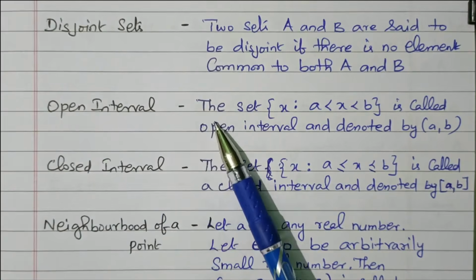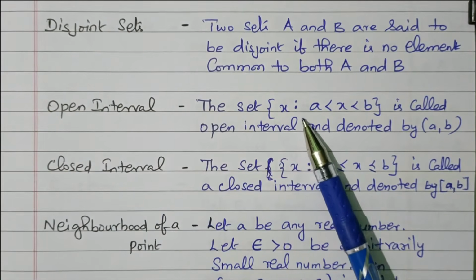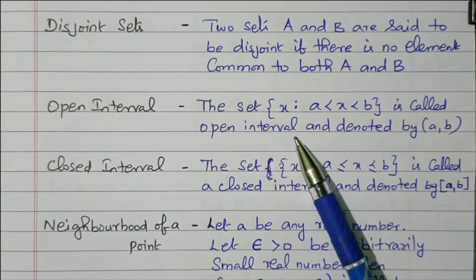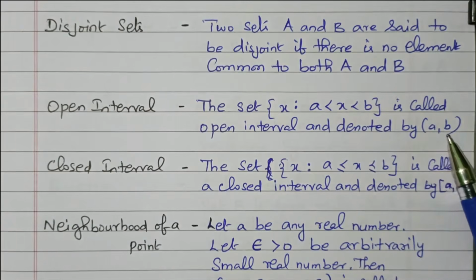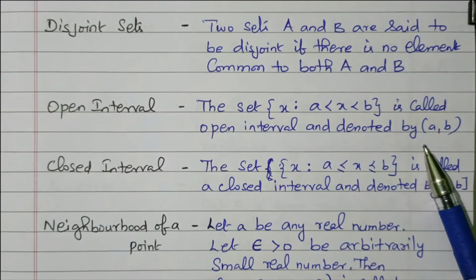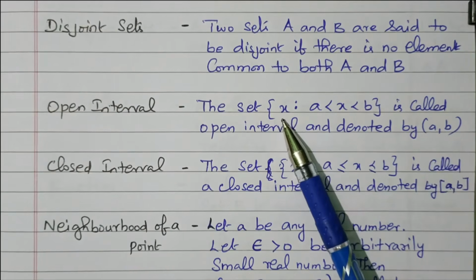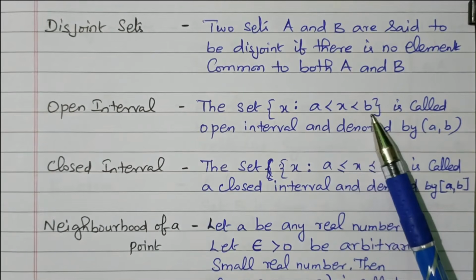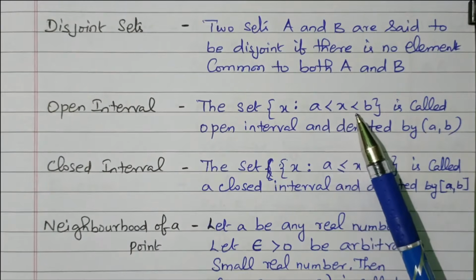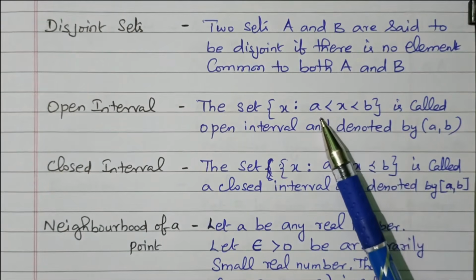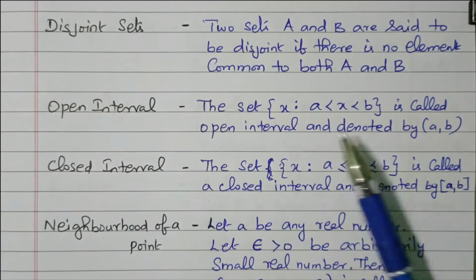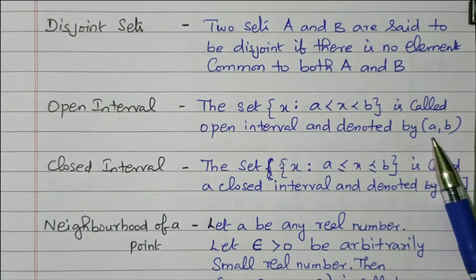Open interval. The set of X such that A less than X less than B is called an open interval and is denoted by A comma B, with normal open and closing parentheses. What is the meaning? It is the set of X that lies between A and B. But A and B are not included, because A less than X less than B. A is not included, B also not included. In between A and B is the set, so it is called an open interval, denoted by parentheses A comma B.